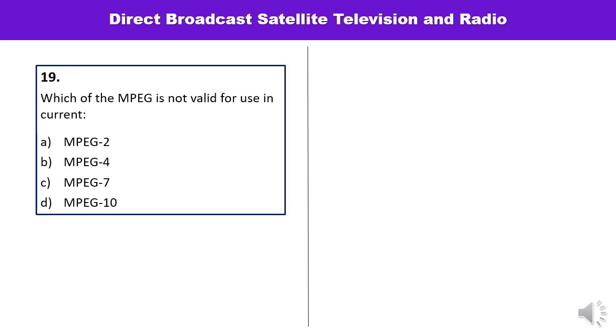Question number 19 is, which of the MPEG is not valid for use currently? Four options have been given. You can identify the false one very quickly, because you know MPEG 1, 2, 4, 7 are used, means the invalid term is MPEG 10.